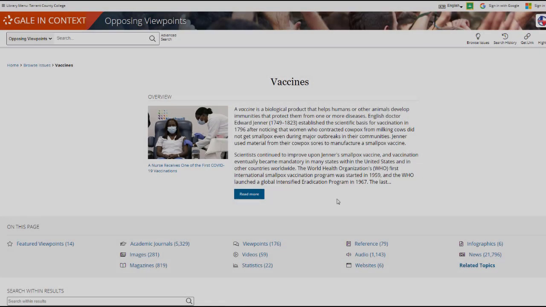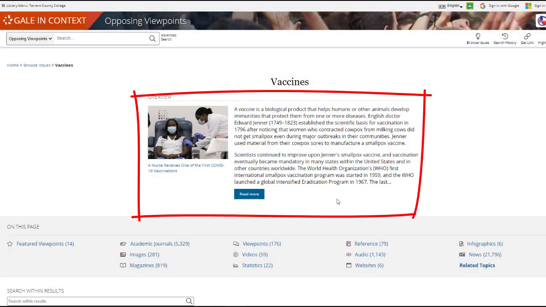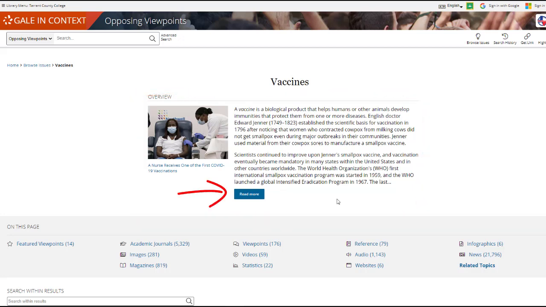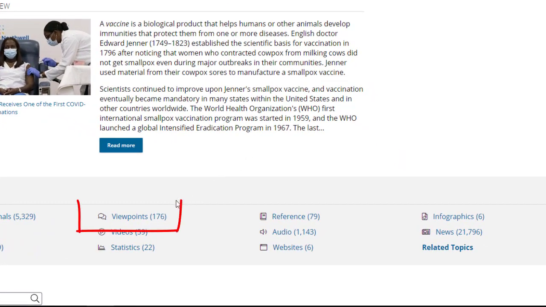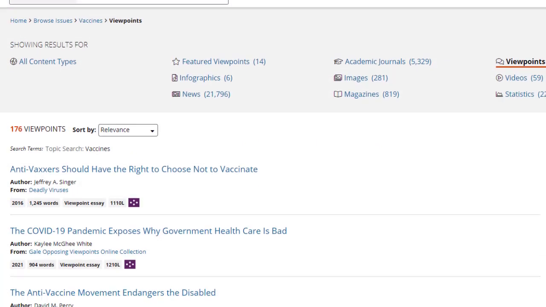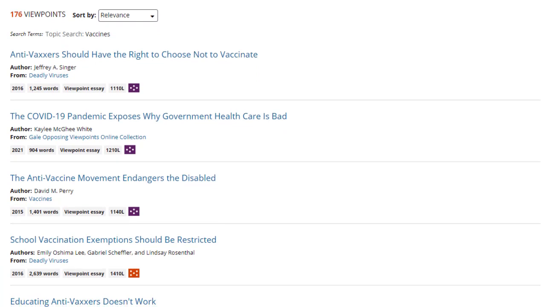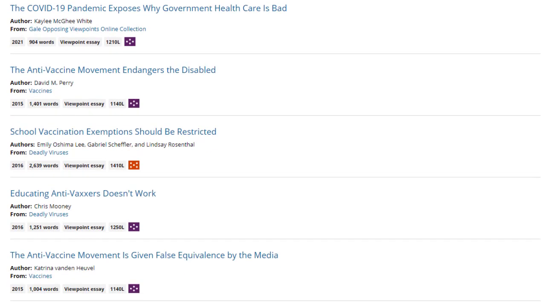The first thing we see is an overview of the topic. The overview runs about 2 to 3 pages and gives you a good idea of the key issues and opinions on the topic. Click the blue Read More button to see it in full. Opposing Viewpoints is good for persuasive papers because it is one of the few Gale in Context databases with a viewpoint section. Each viewpoint is a mini persuasive essay trying to convince you for or against an idea. Does one side seem more valid to you than the other? You may have just found your topic.